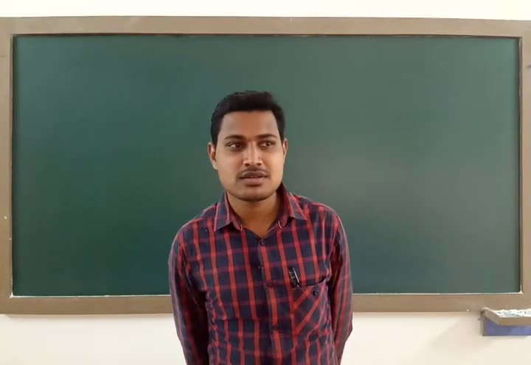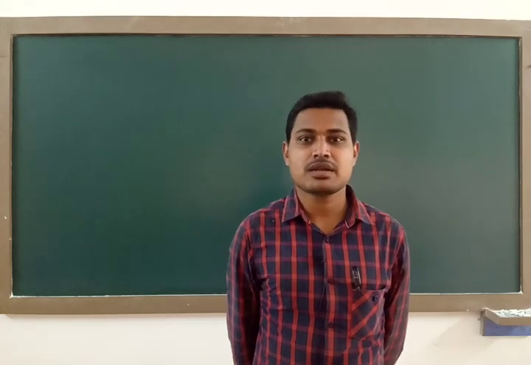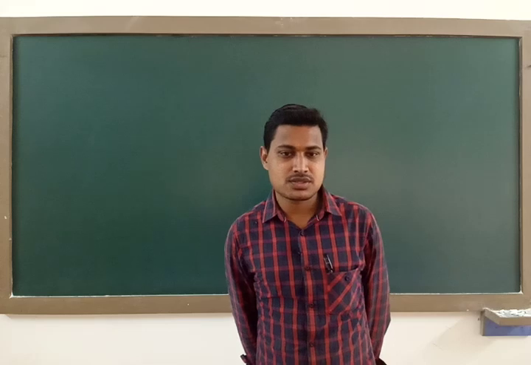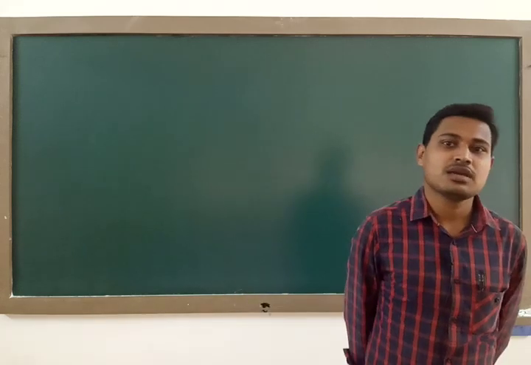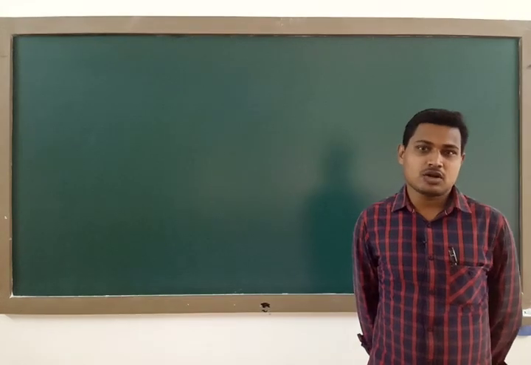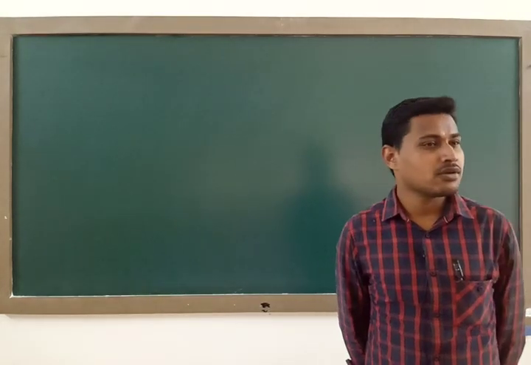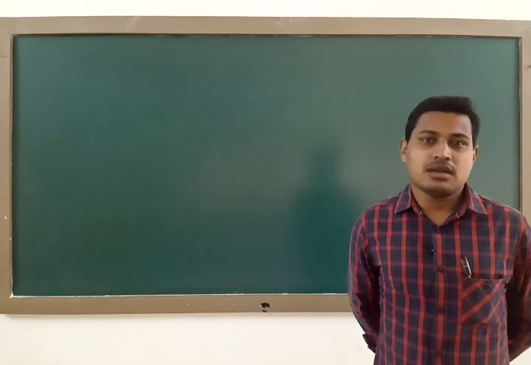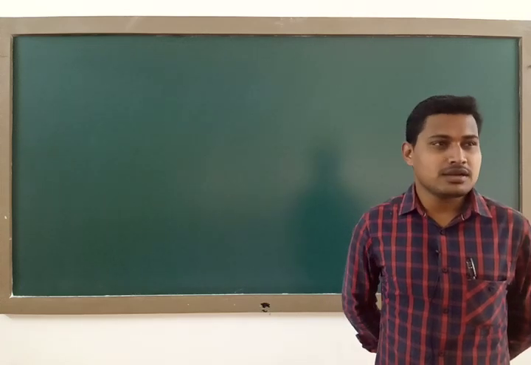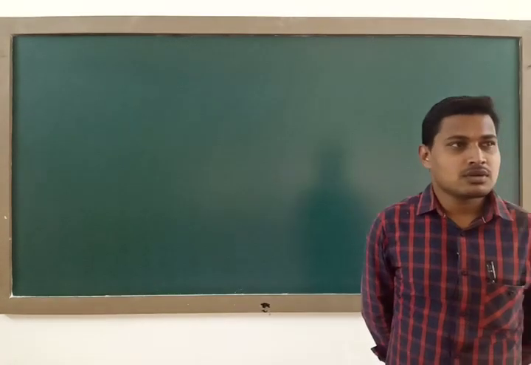Hello students, so this is our part 4 session in the chapter Atoms, and just to recall the previous class: in the previous class I discussed the concept of Rutherford's atomic model, and then we studied one simple derivation regarding electron orbits.